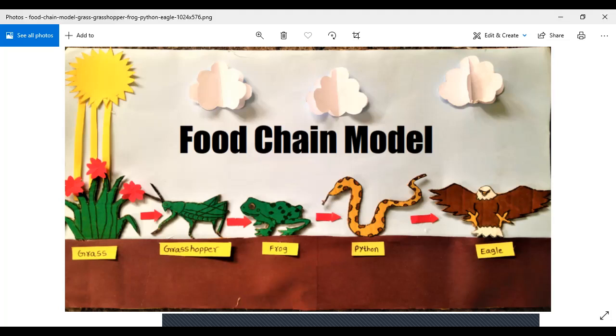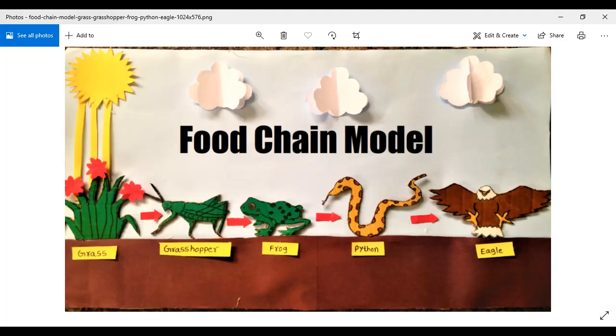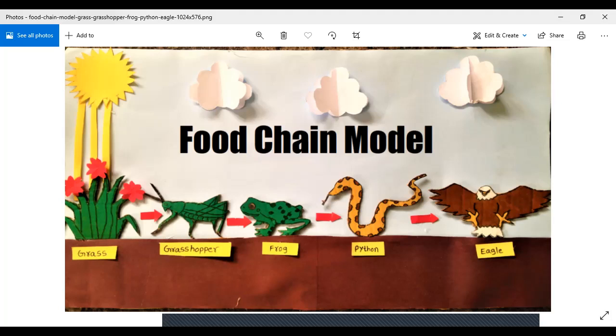Let's say someday you are just sitting and you are thinking, what would be the food for the frogs? Is there any feed? Do they eat any snacks? Do they eat any rice? What do they eat basically? You just wanted to know randomly, oh, what is the food of grasshoppers? What do they eat? So now this food chain model basically tells us what is going on around us on the earth, what is the food of everything.